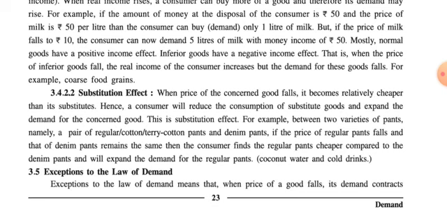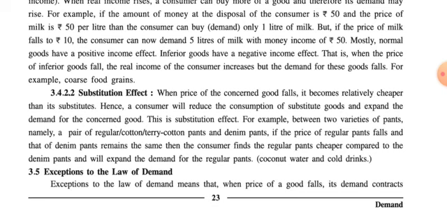When the price of the concerned good falls, it becomes relatively cheaper than its substitutes. Hence, a consumer will reduce the consumption of substitute goods and expand the demand for the concerned good. This is the substitution effect.